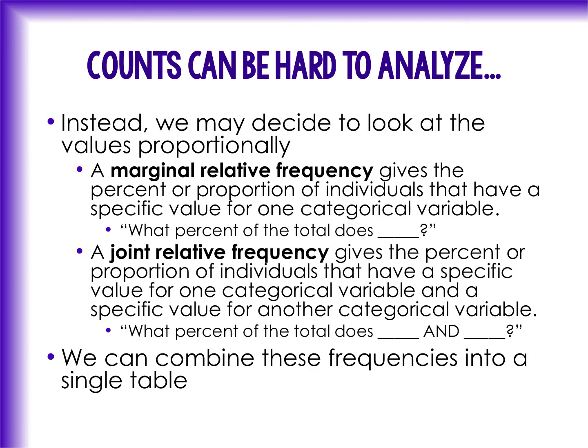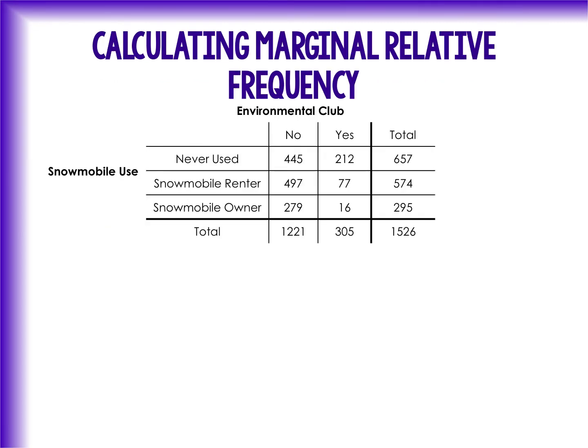But counts can be hard to analyze, so sometimes we want to look at relative frequency and instead look at proportions. All right, now there are two different kinds of proportions we might look at. We might be interested in what's called a marginal relative frequency. That really looks at what percent of the total is in this one category. What percent of the total is in this one category? Versus a joint relative frequency is going to figure out what percent of the total is in this and this other category both at the same time, all right? And then we can take all of those frequencies and we can combine them into a single table. So what do I mean when I say that?